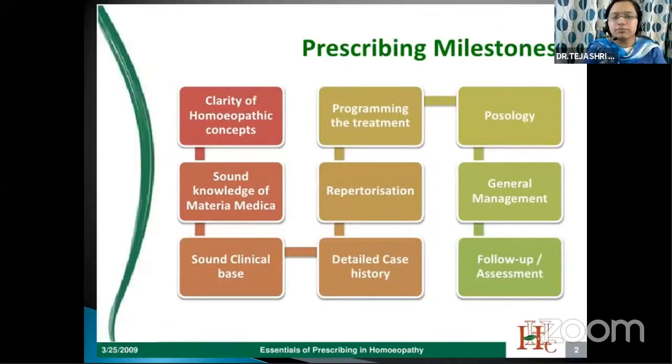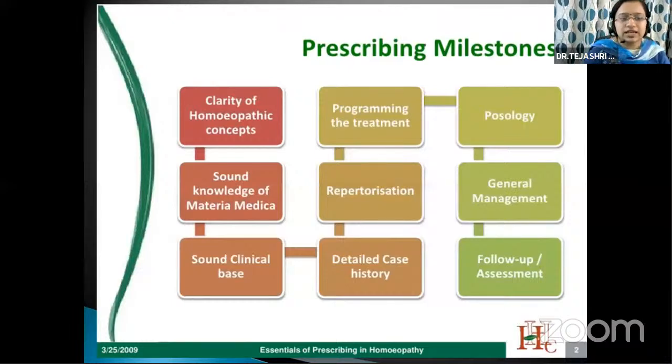Next is, what are the prescribing milestones in homeopathy? First milestone is, we have a clear concept of our homeopathic principle. Knowledge of our fundamental principle, knowledge of disease, knowledge of medicine, knowledge of potency. The theoretical knowledge of homeopathy should be very clear.